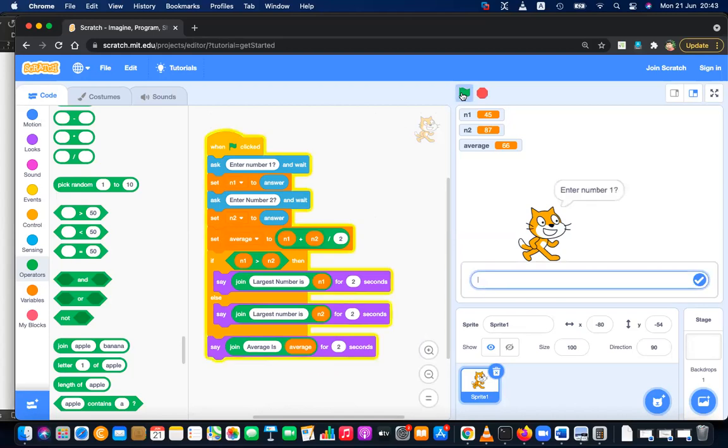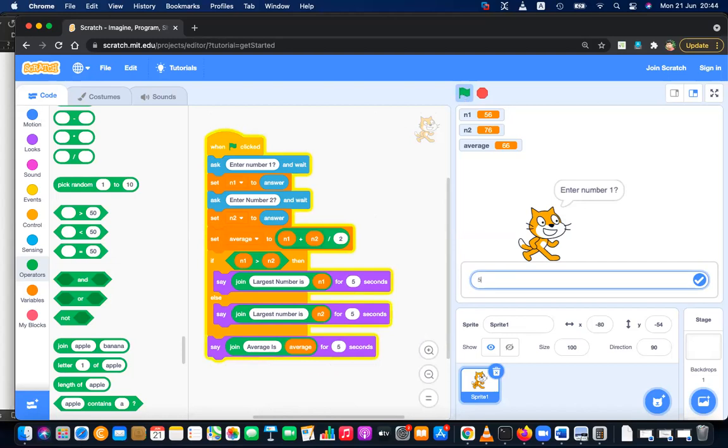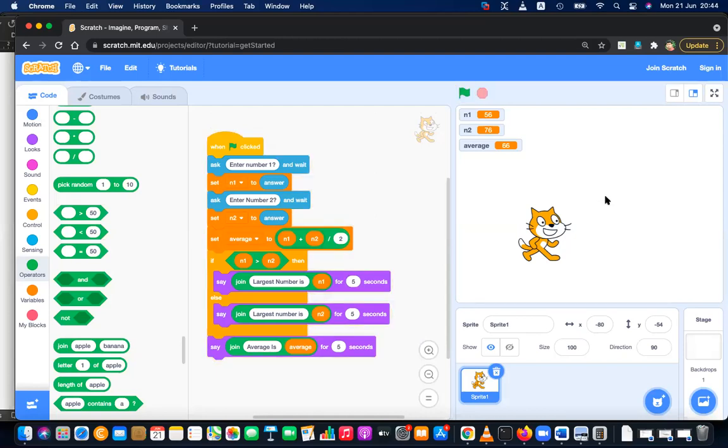When I click the flag, it asks the first number, asks the second number, then it's telling largest number is 76, average is 66. That is meaningful. Let's keep it for 5 seconds. Let's play it again. Enter number 1, 56, enter number 2, 76, and 76 is the largest number, and the average is 66. Okay, this is meaningful. Please revise the code to get this answer.